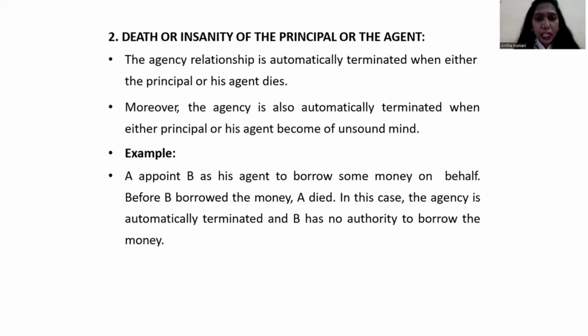Death or insanity of the principal or the agent. The agency relationship is automatically terminated when either principal or agent dies. For example, A appointed one person as an agent, but after some period, A died. Automatically, the agency comes to an end. Similarly, if B died, if the agent died, or if the principal died, automatically the agency comes to an end. That is called death or insanity of the principal or the agent.